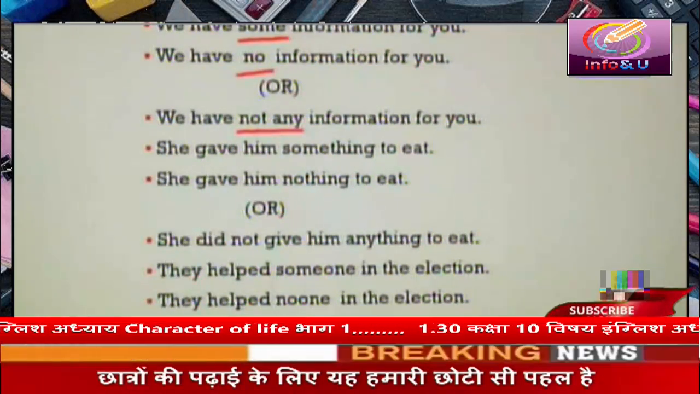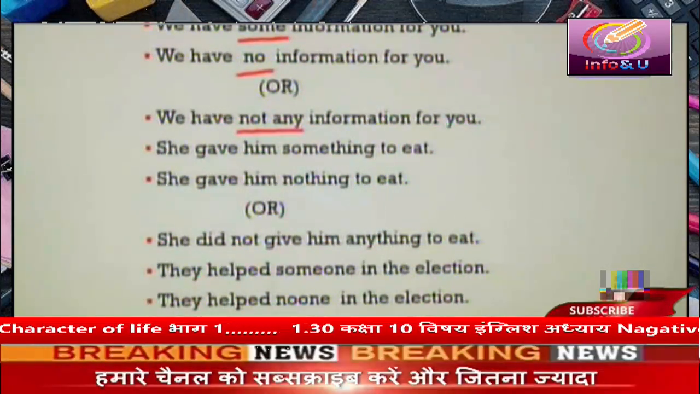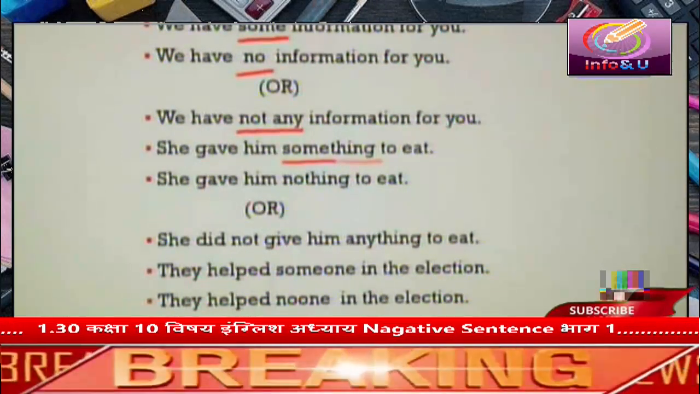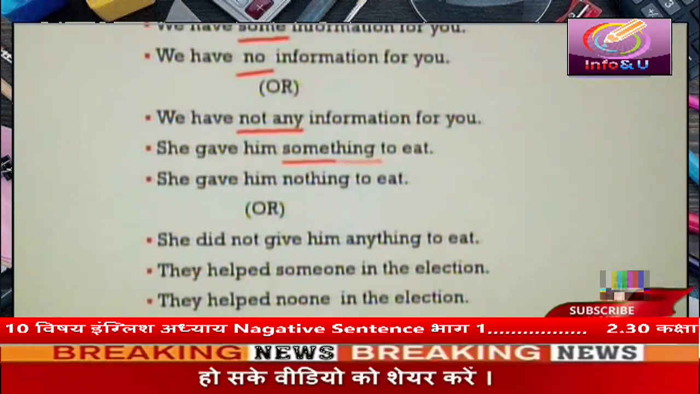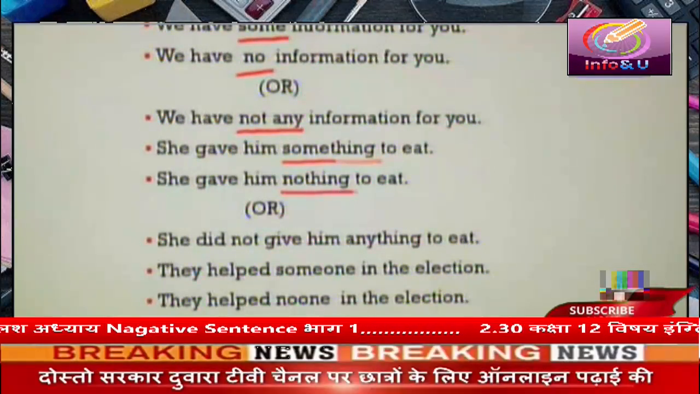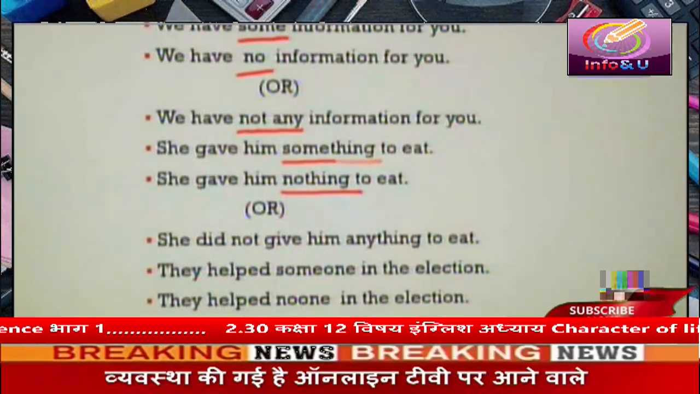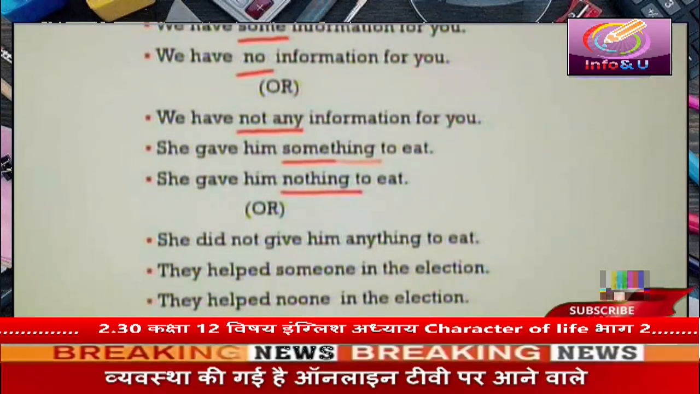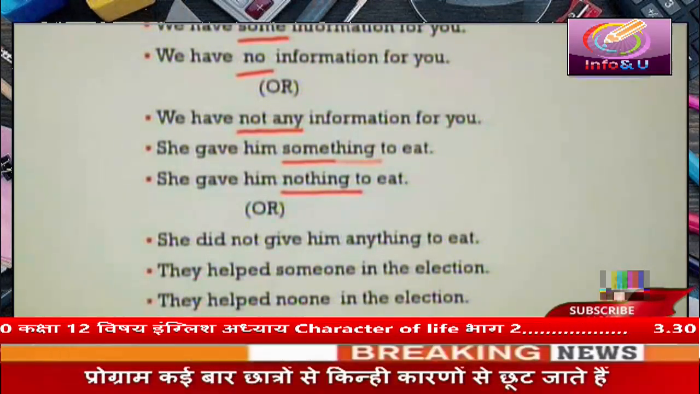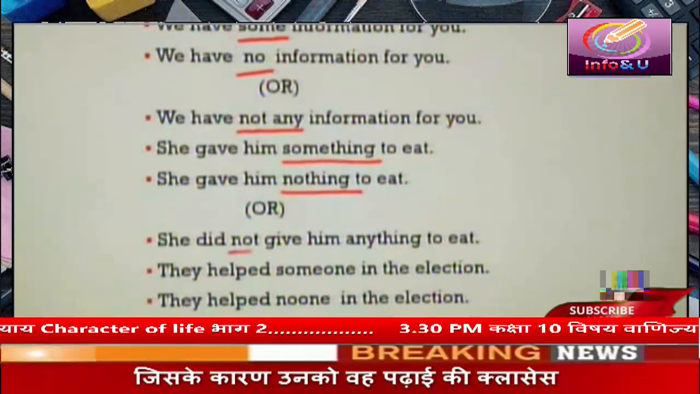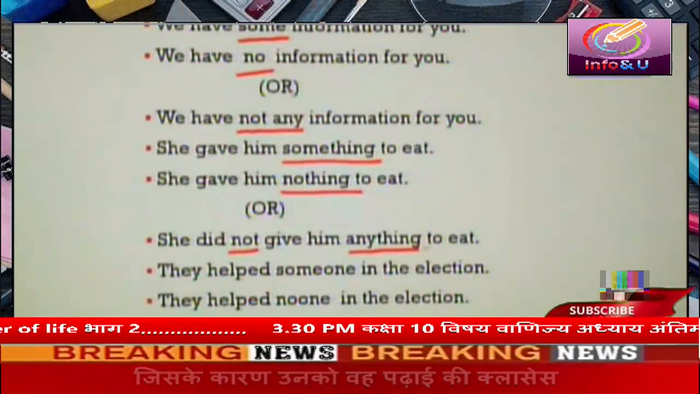She gave him something to eat. Here we have this word something. We will change something into nothing. So we will write the sentence, she gave him nothing to eat. Or, she did not give him anything to eat. In the sentence we have used not anything.